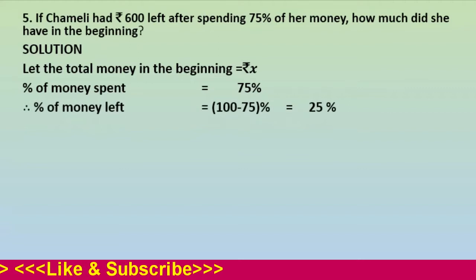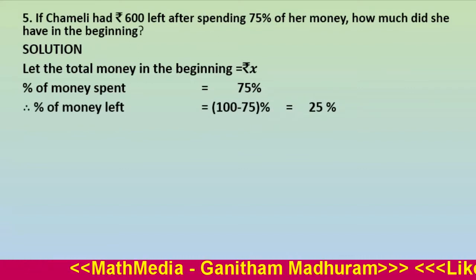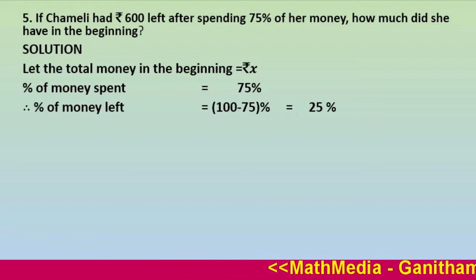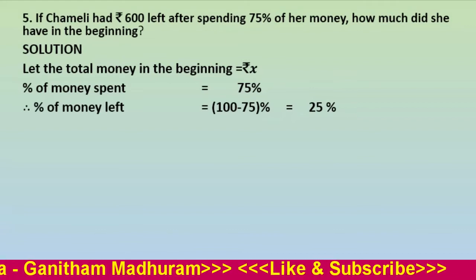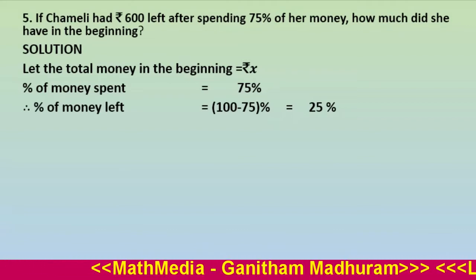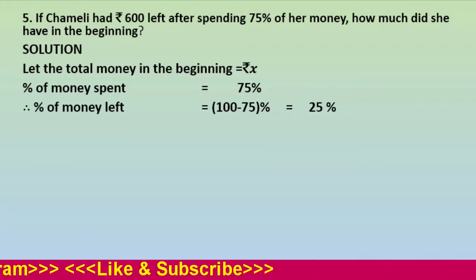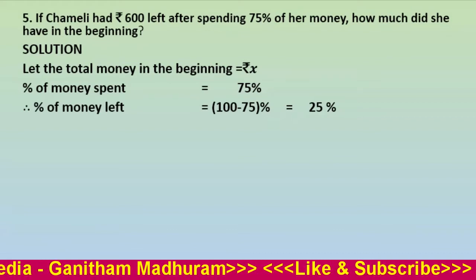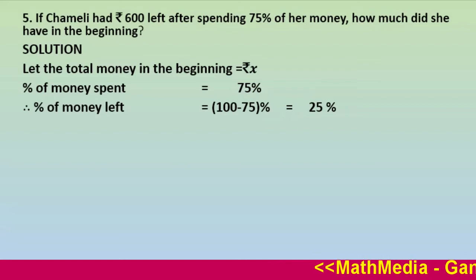Hence the percentage of money left equals 100 minus 75, which is 25%. That is, the money she now has is rupees 600. That is how much percentage? 25% of the total money was rupees 600. Now we are able to calculate the total money easily.